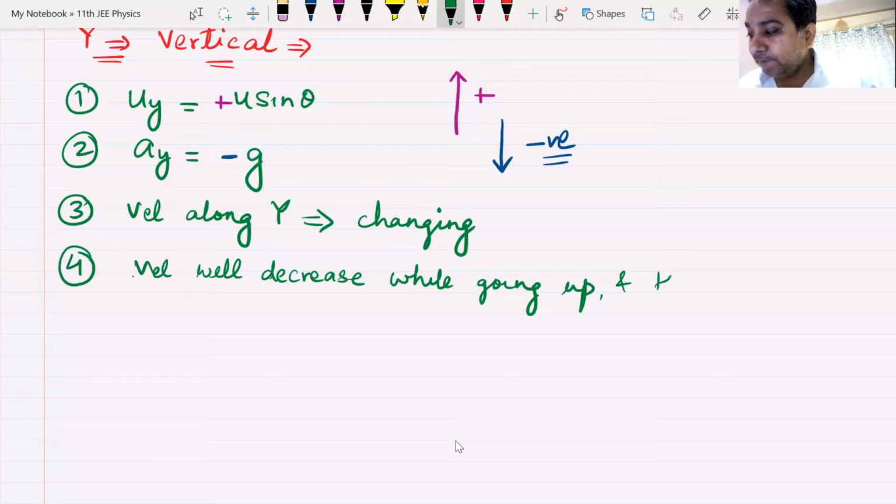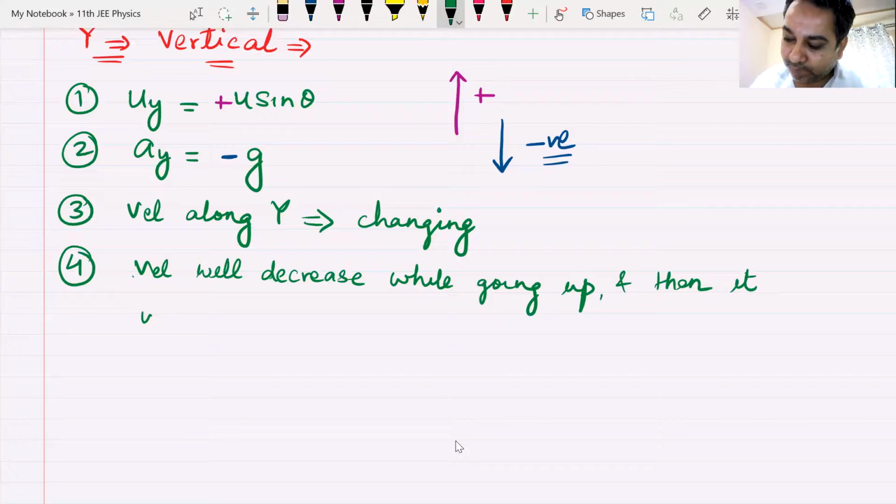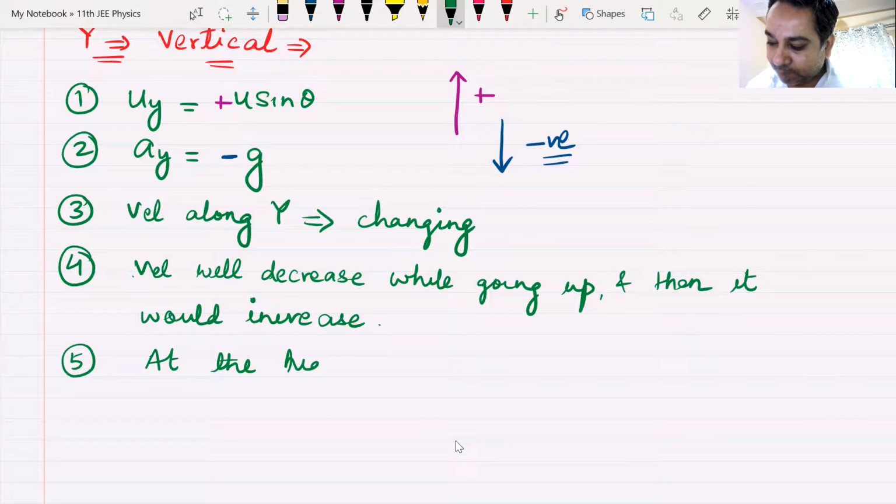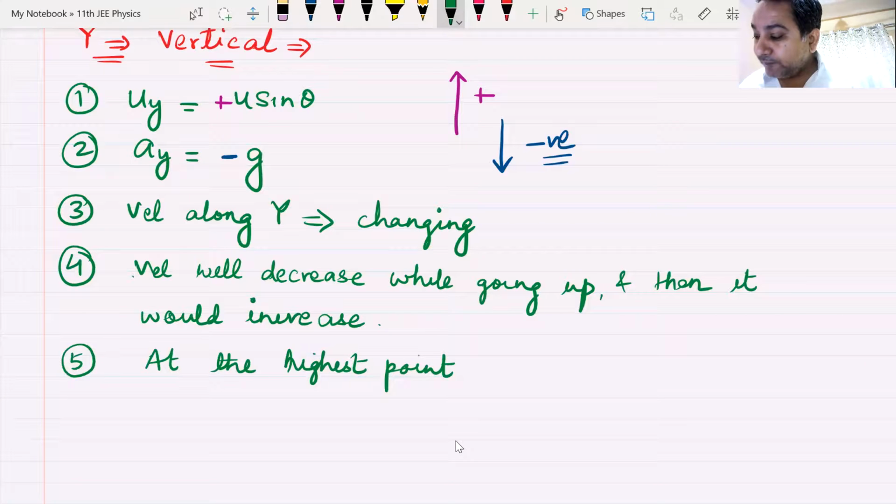And then it would increase, yes or no? You understand this? That is the next point. At the highest point, velocity along y would be 0.